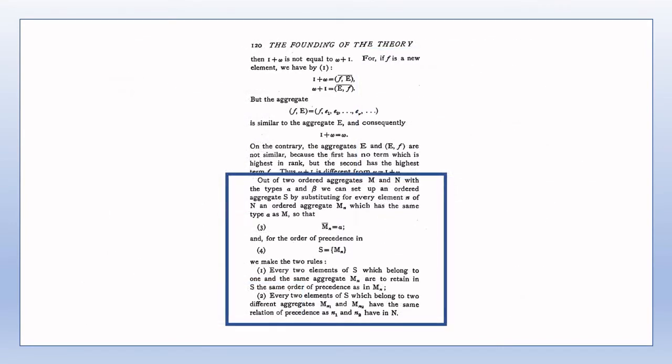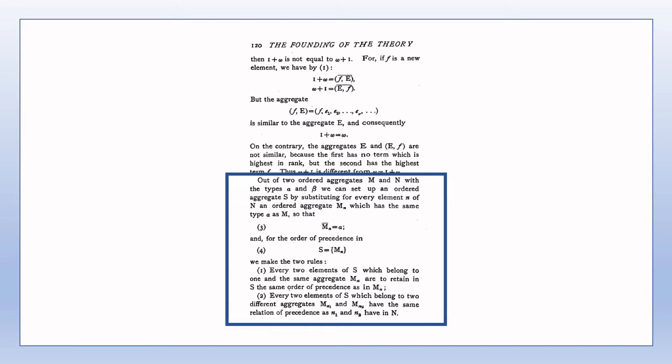For the next part, which leads to a suitable definition of multiplication of ordinal types, the aggregate S is formed in a similar way to the S of section 3 on page 93. The essential difference here is that the S formed has an explicit ordering defined on its elements. The first criterion says that the order within each M sub n, when considered as part of S, is the same as the ordering of M sub n when it's considered as a completely separate aggregate.